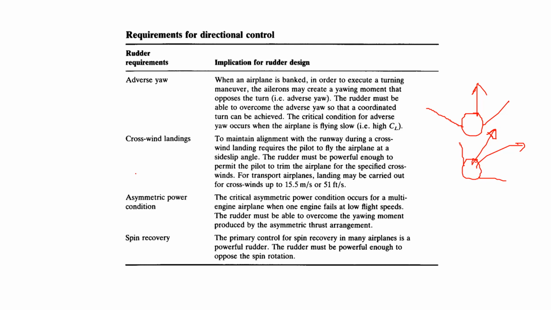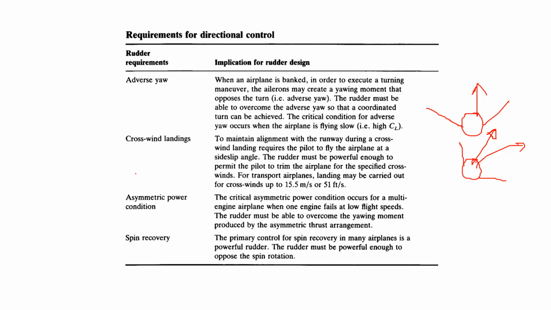Crosswind landings are when an aircraft is coming to land on an airstrip and the winds are perpendicular to the direction of landing. In that case, the plane will start getting side slip conditions, which will disturb the alignment with the runway. It will rotate left or right, whichever way the wind is coming from. So to counter that, you need a rudder.